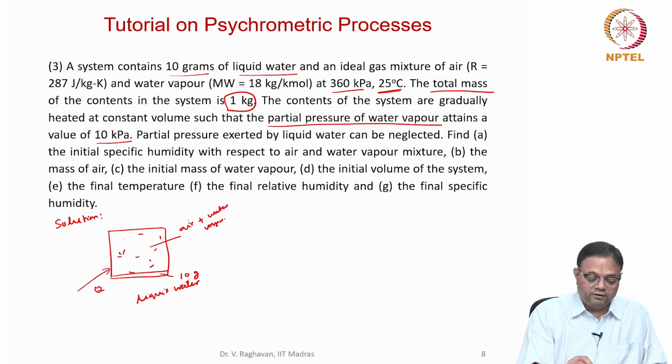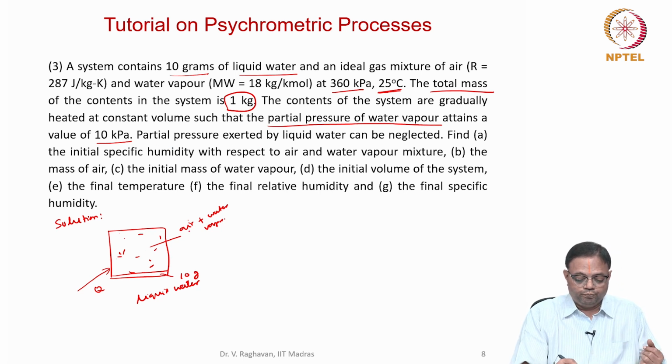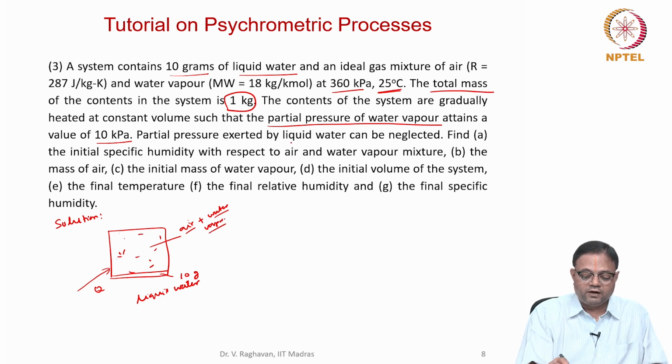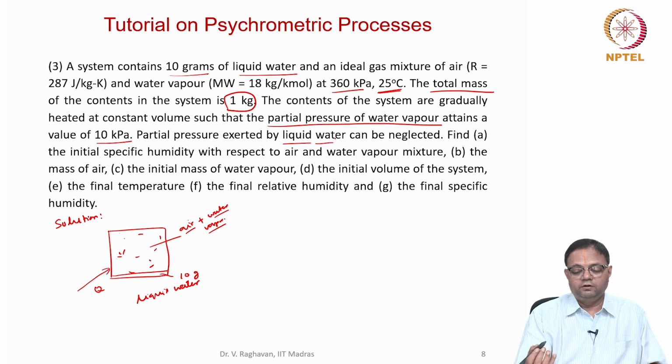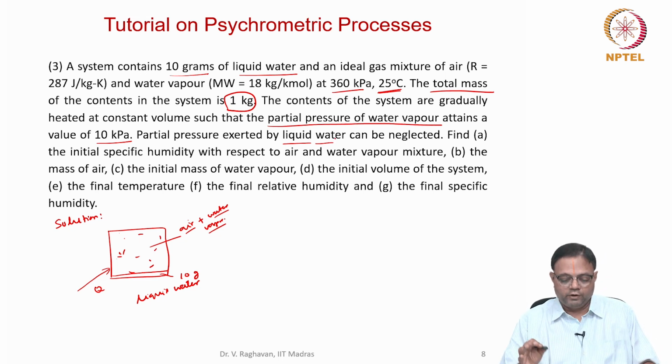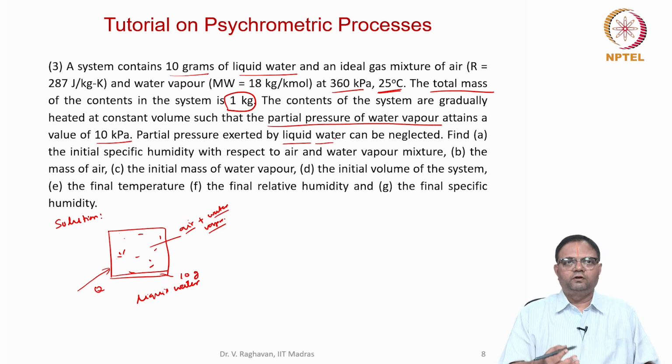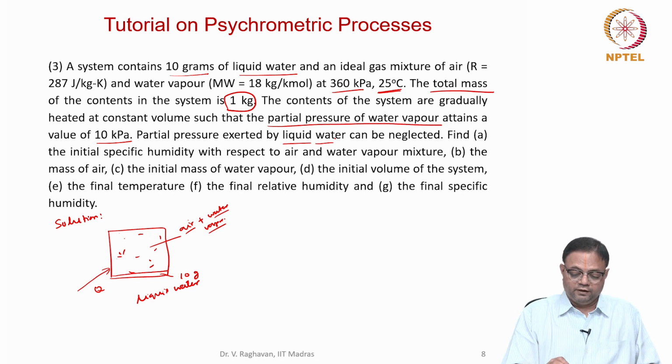So, what it said is the total pressure in the system will be the sum of the partial pressure of dry air and the partial pressure of water vapor, because the partial pressure exerted by the liquid water can be neglected. I do not need to take that, because you can say incompressible, so it is neglected.